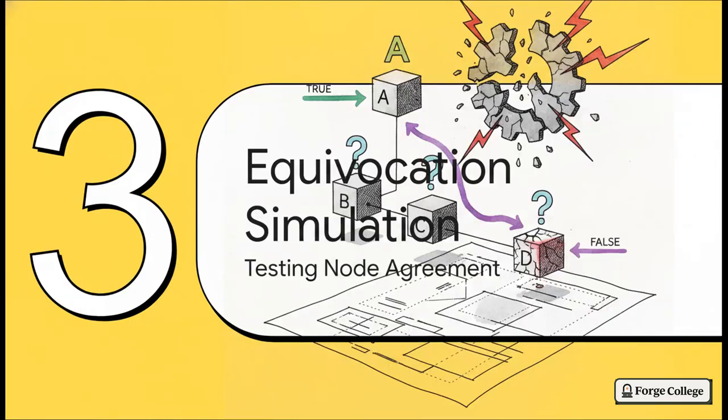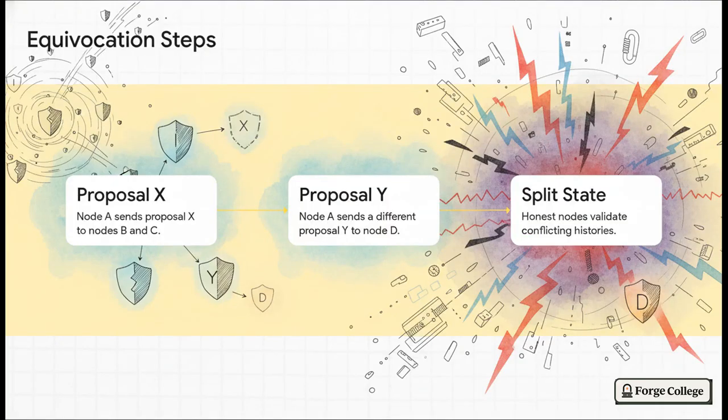Okay, Section 3, the equivocation simulation. Let's run a concrete lab test on node agreement. So equivocation is really just a fancy, technical word for speaking out of both sides of your mouth. Let's take our blueprint and test it on a tiny 4-node permissioned blockchain. We'll call them nodes A, B, C, and D. Let's say node A is our Byzantine attacker. In step 1, node A proposes a brand new block, we'll call it proposal X, to nodes B and C. But then, in step 2, it turns right around and hands a completely different block, proposal Y, to node D.